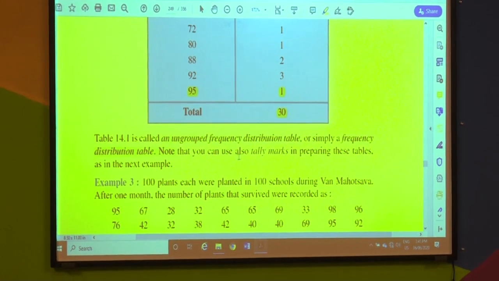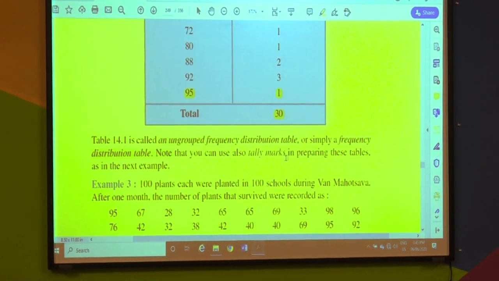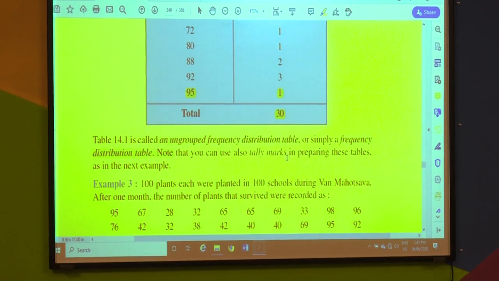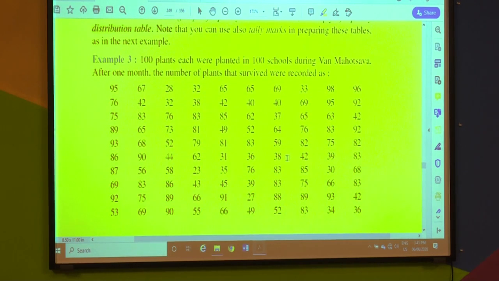Note that you can also use tally marks in preparing these tables, as in the next example. Yes, we have studied that. Now see the next example.